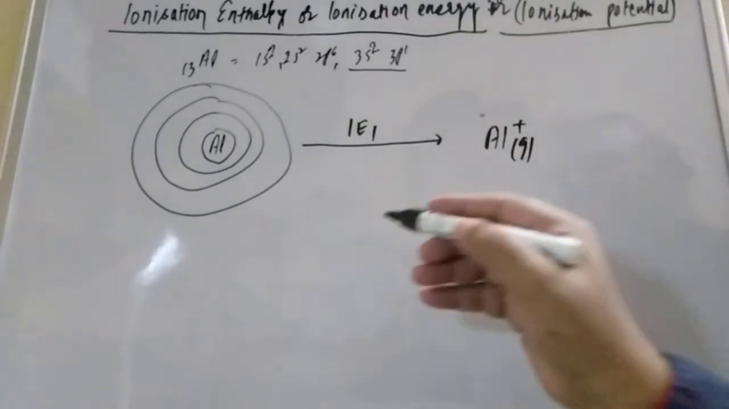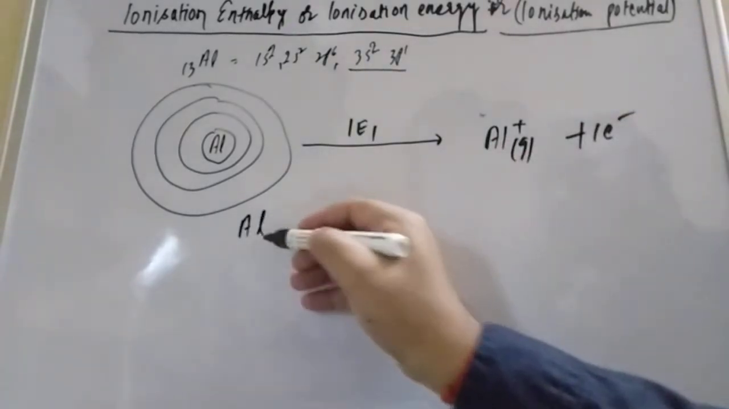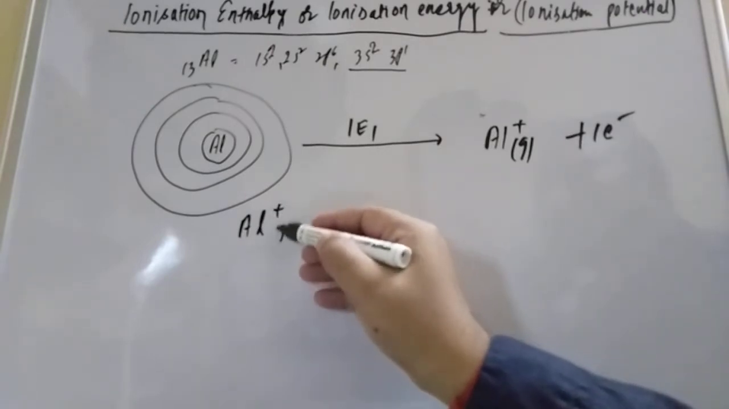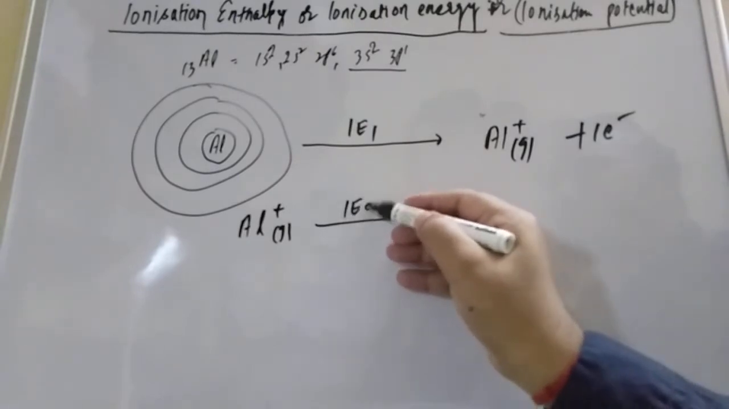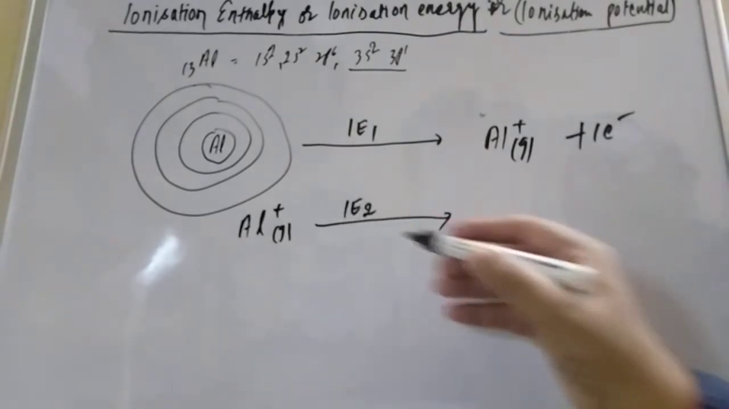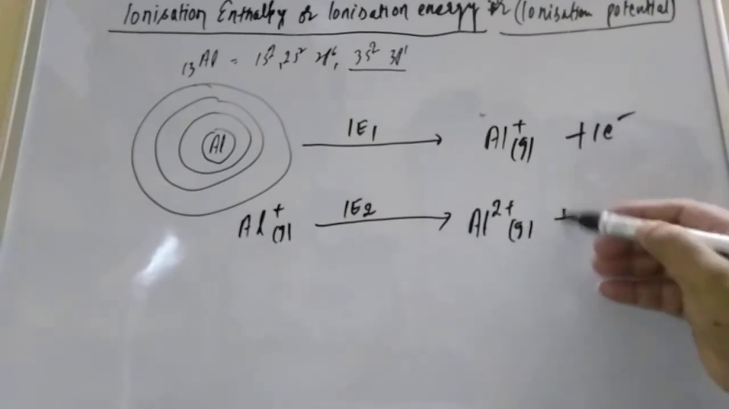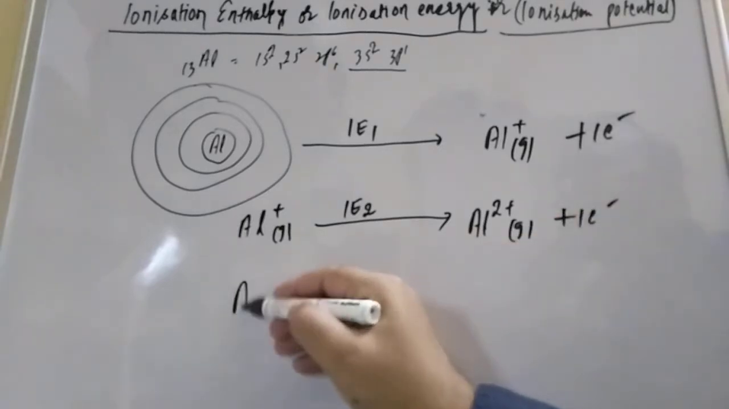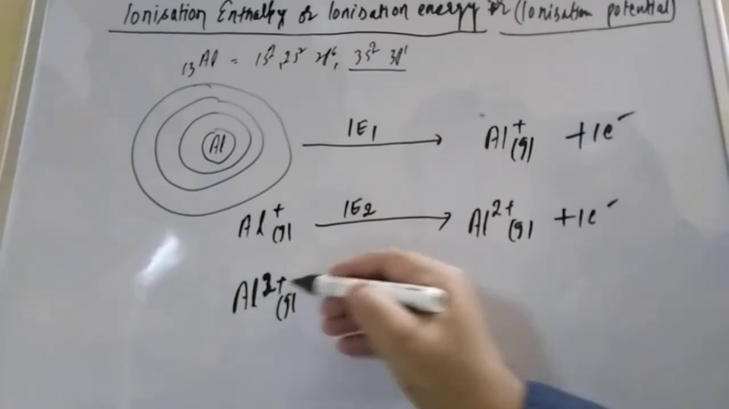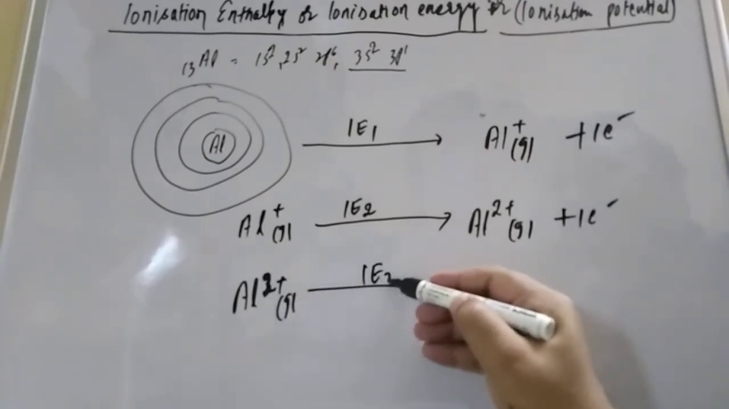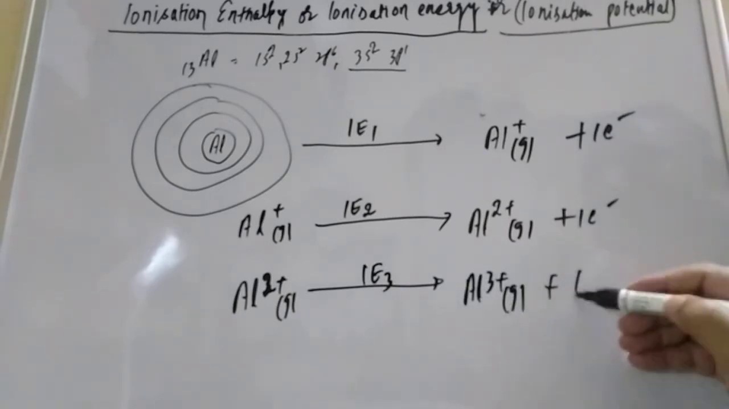Now you take aluminum plus, the positively charged gaseous ion, and supply some more energy. Suppose you supply IE2, the second ionization enthalpy. It will convert into Al2 plus, gaseous, plus 1 electron. Then from Al2 plus, gaseous, you supply IE3, and you get Al3 plus, also gaseous, plus 1 electron.